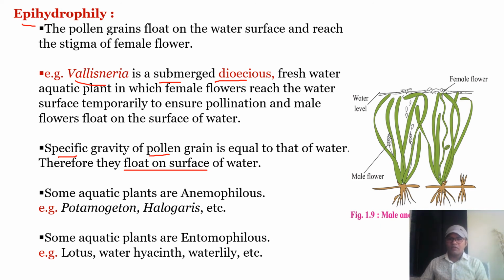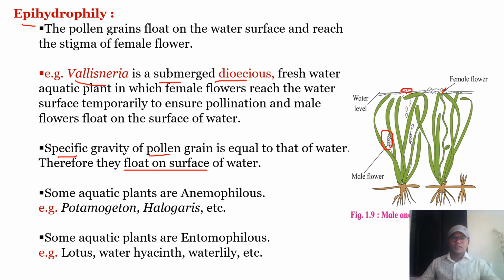diagram, female flowers. These are the female flowers. They reach the surface of water easily so that the stigma will be in contact with the floating pollen grains of male flowers, and these are the male flowers which are releasing their pollen grains.